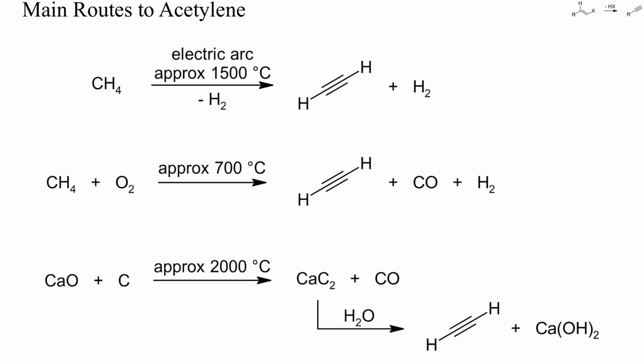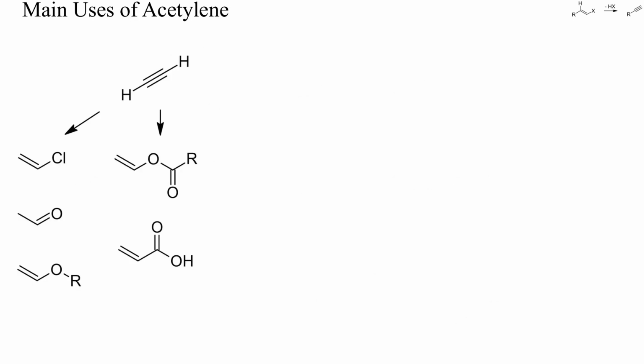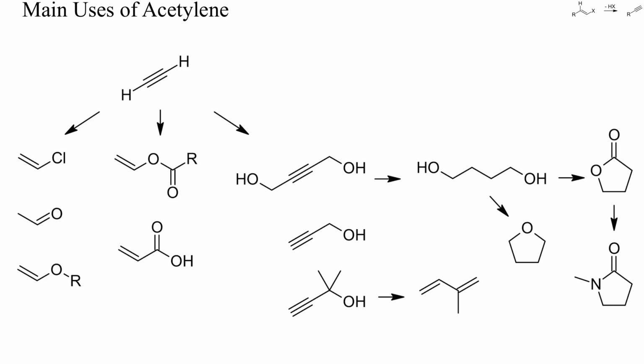Before the large-scale availability of crude oil and methane, acetylene was prepared by hydrolysis of calcium carbide, which was obtained from lime and coal. The main synthetic uses of acetylene include the addition of nucleophiles, for instance for the preparation of vinyl chloride, acetaldehyde, vinyl ethers and esters, and acrylic acid by addition of carbon monoxide.